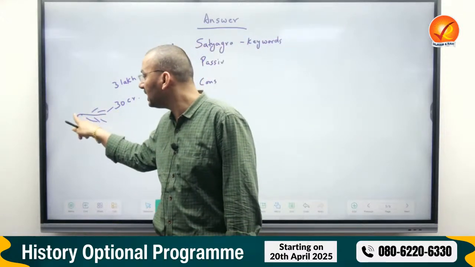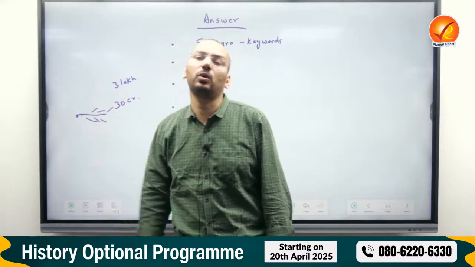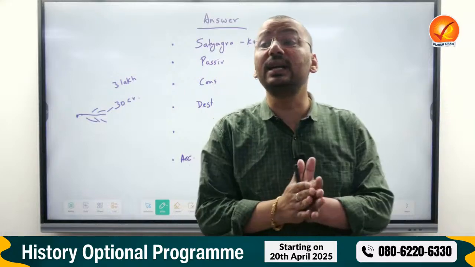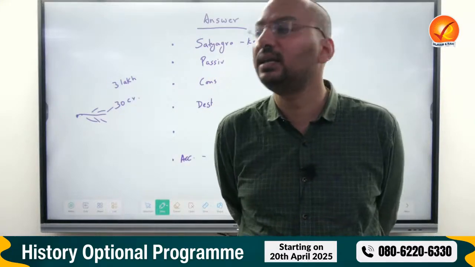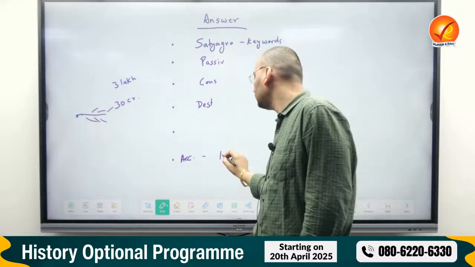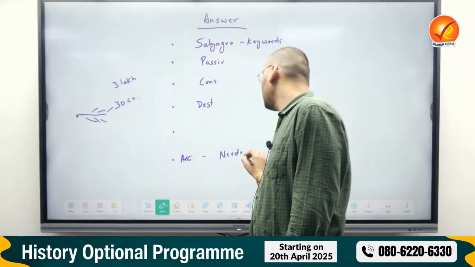If we put him in jail, people like Bhagat Singh will get the support. So Gandhi ji is a needed evil for the British Empire. For the British, he is an evil, but he is a needed evil. So this is one historiography. Was he a needed evil?